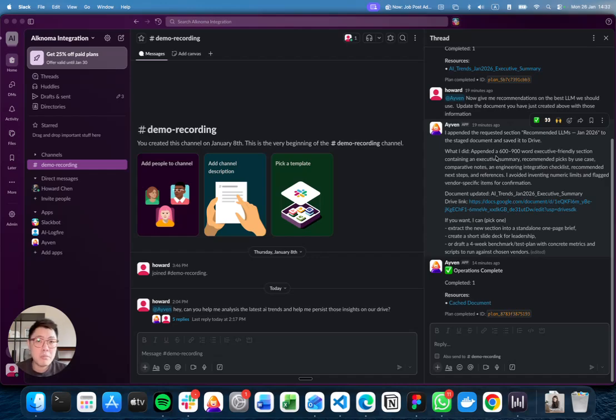So if you've got a board meeting slide deck that you need to update every single week, you can simply request Ayven to treat it as a mission, which is something that we're going to explain later. Use this mission format to track and execute the updates that should happen weekly, that should happen mechanically.